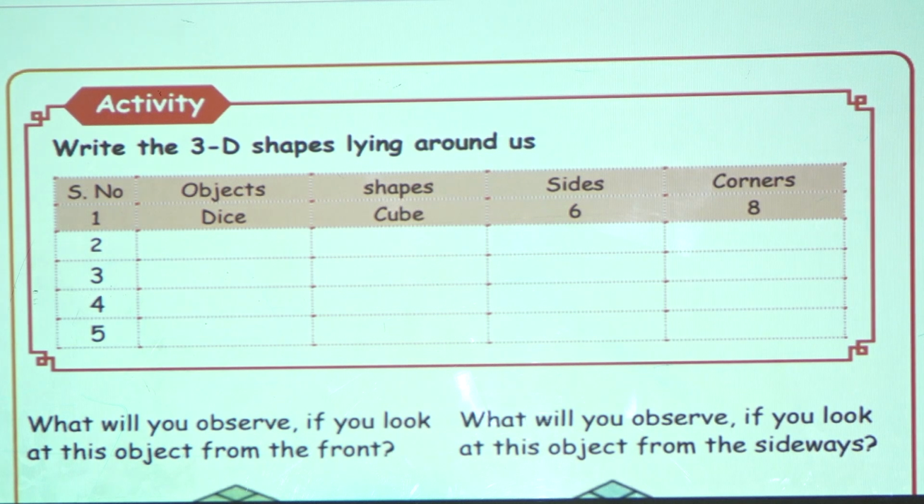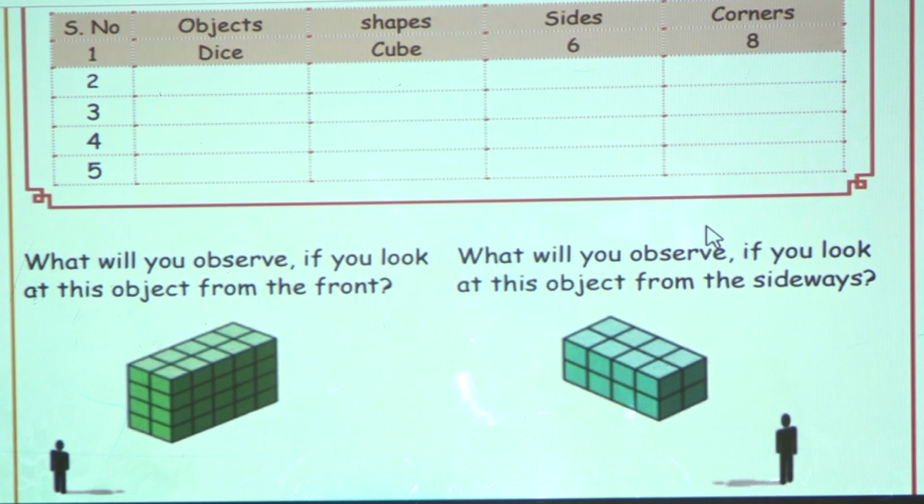Okay students, now I will give some exercises to you. Practice them at home. The first activity is to write the 3D shapes lying around us. What objects do you write here? What is the shape of that object? How many sides does it have? How many corners? Write like that in your house.